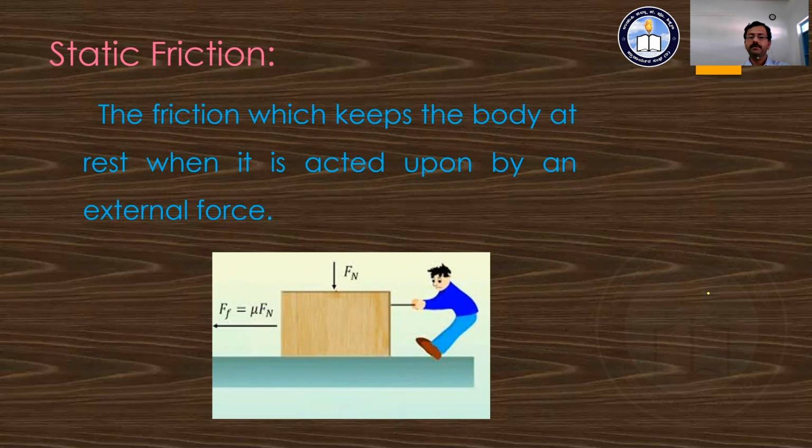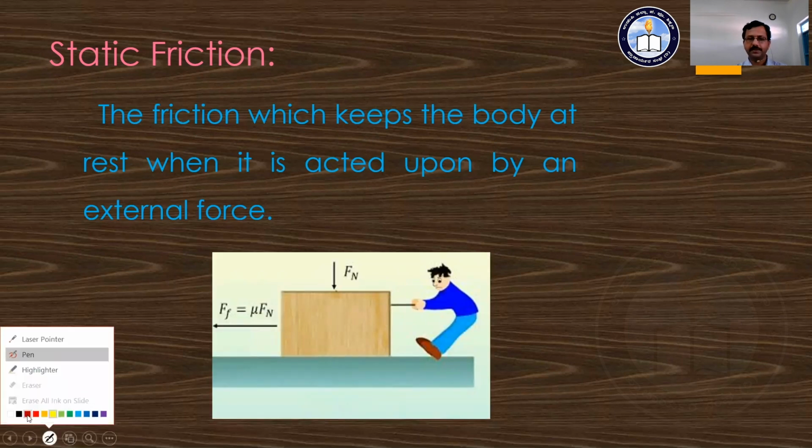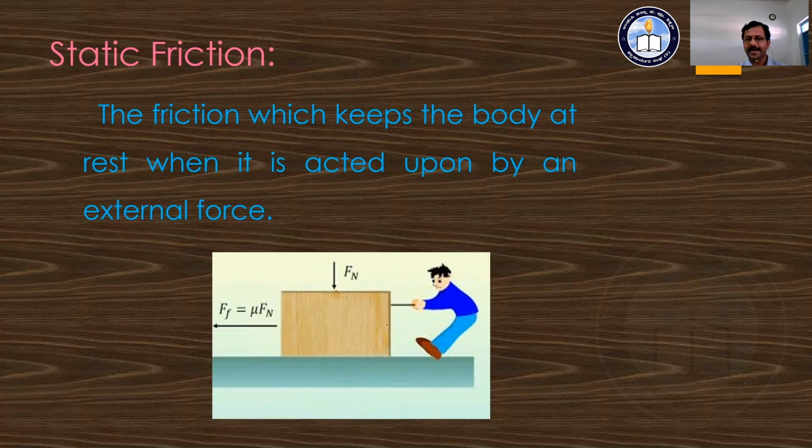And here we say the person tries to pull the object over the surface. The person is trying to pull this object. That means there is an external force acting over this body in this direction. This is the force which is acting externally.